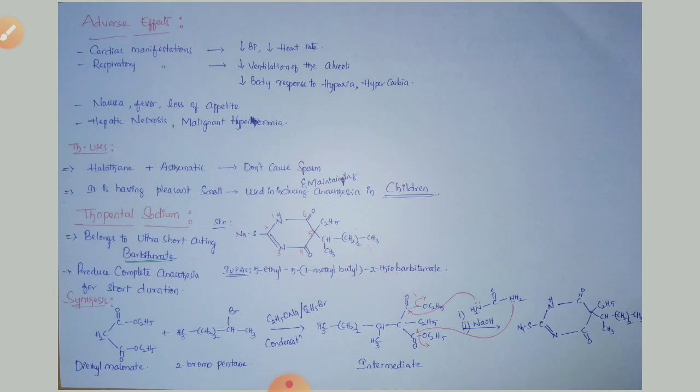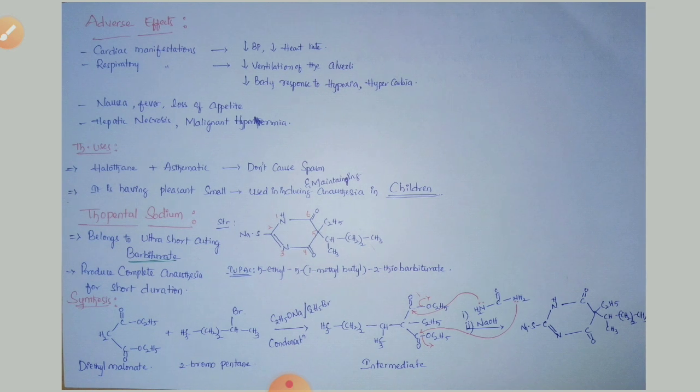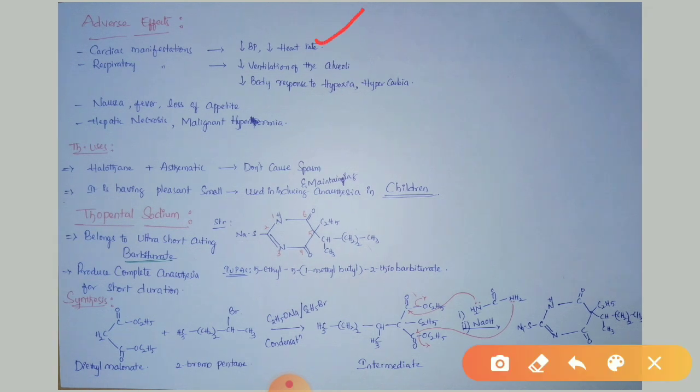Adverse effects. Halothane causes cardiac manifestations, which include decreased blood pressure and decreased heart rate. Respiratory manifestations include decreased ventilation of the alveoli and decreased body response to hypoxia and hypercarbia. It can also cause nausea, fever, and loss of appetite. Hepatic necrosis can also take place at higher doses. Malignant hyperthermia can also be produced.